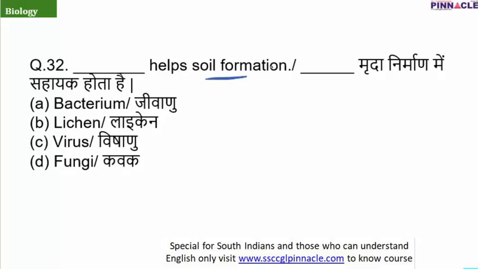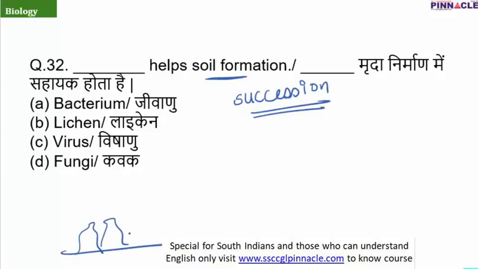Now there are many processes we study when we learn about the formation of different kinds of biospheres or different types of things on the earth. There are some processes which we call succession. It is believed that there are some places where initially no life was present. It was just covered by rocks, and it is not easy to convert that rock land into fertile land or into a forest. These activities continue for many years, and after many years they are converted into forest.